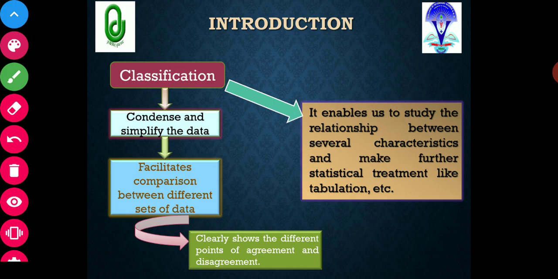What will classification yield? It will condense and simplify the data. And after condensation and simplification, it will facilitate the comparison between different sets of data.